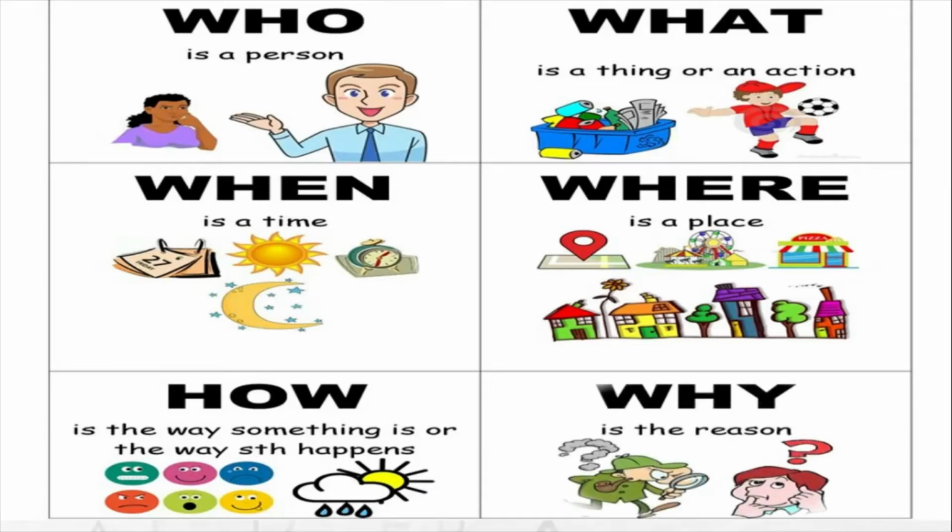Then you have why. Now when you say why, we're talking about the reason. Why did the tree grow so tall? Or we can say, why did he have to go to the railway station? So when we say why, we are asking for a reason. So these are all the different WH question words. And wherever these words are used in a question, that question becomes a WH question.